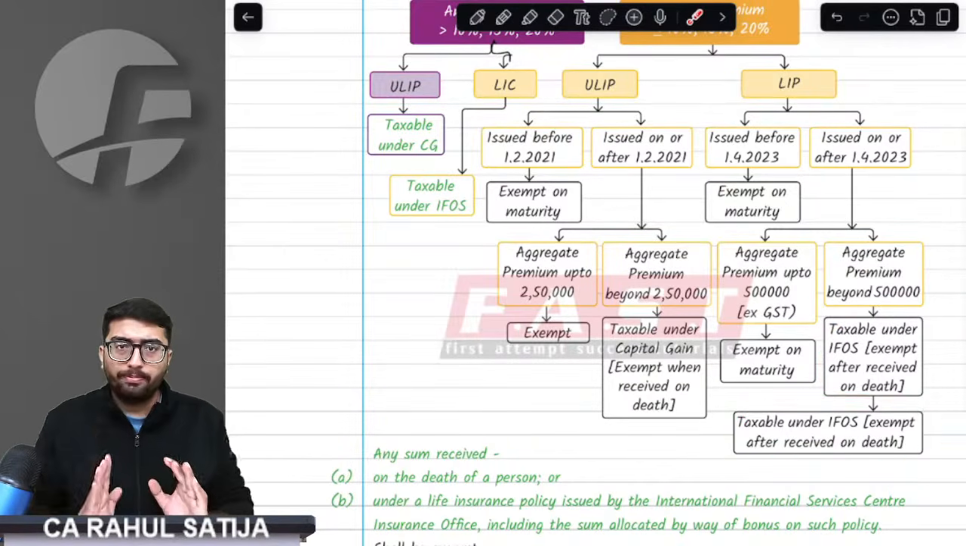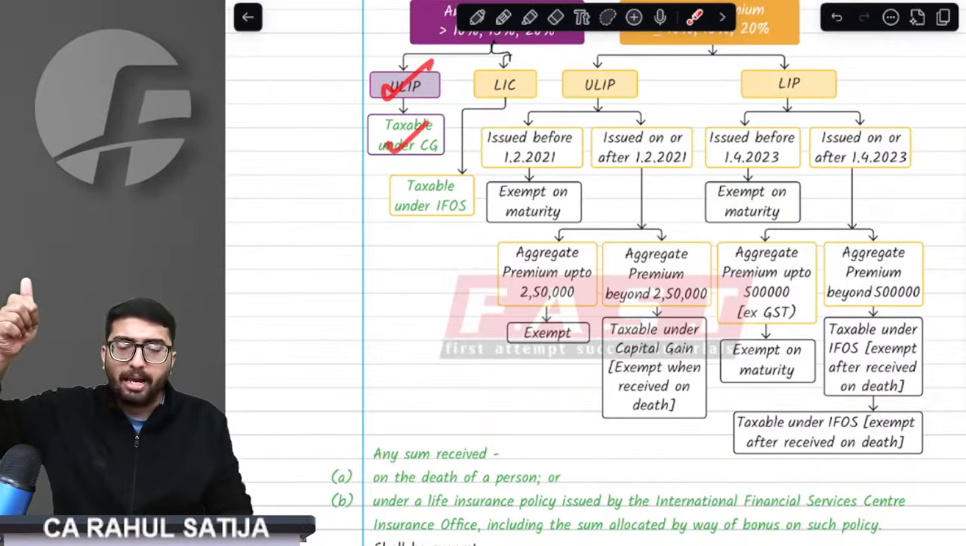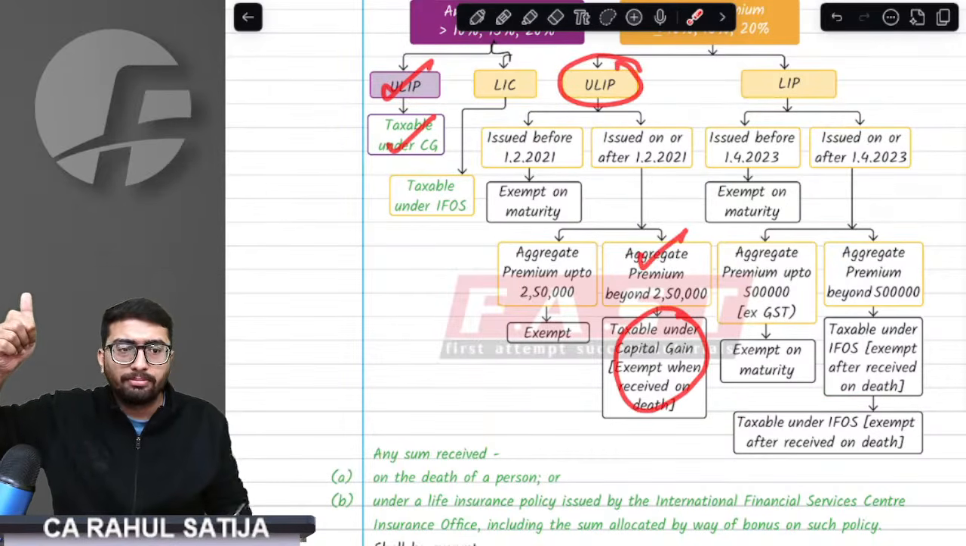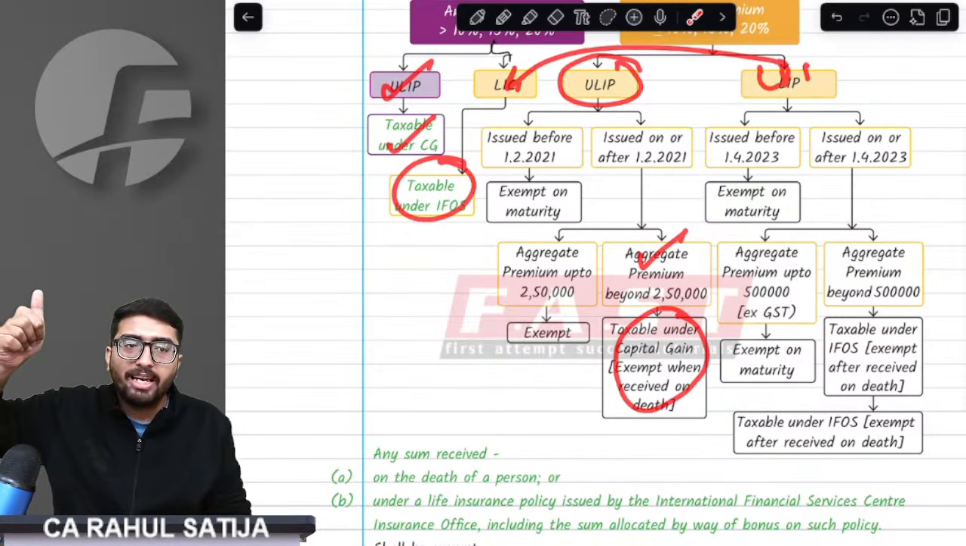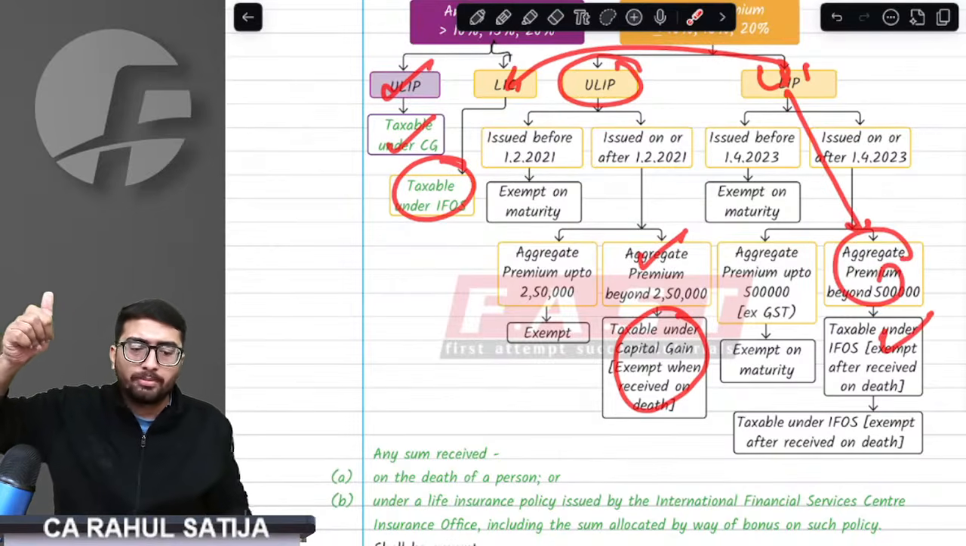Remember, ULIP exceeding 10%, a capital gain. Below 10%, more than 2.5 lakh, capital gain. ULIP exceeding 10%, IFOS, exceeding 5 lakh, again IFOS.